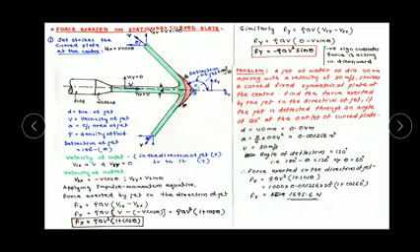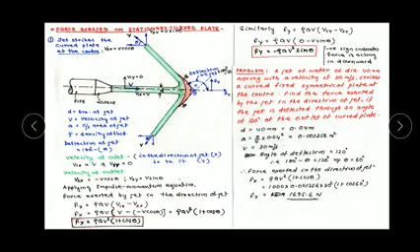In case of a fixed curved vane, that is when the curved vane is stationary, two types of cases arise. First case is when the jet strikes at the center of the vane, and the second case is when the jet strikes tangentially at one end of the vane and comes out at the other end. Today we will discuss the force exerted on a stationary curved plate when the jet strikes at the center.